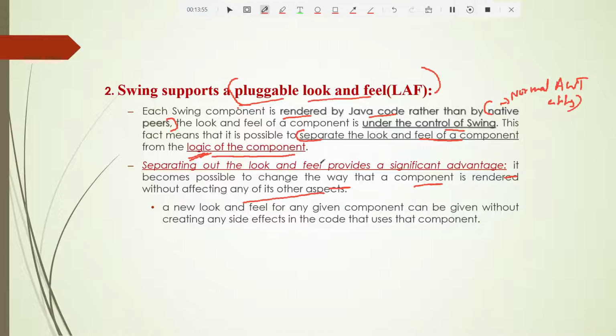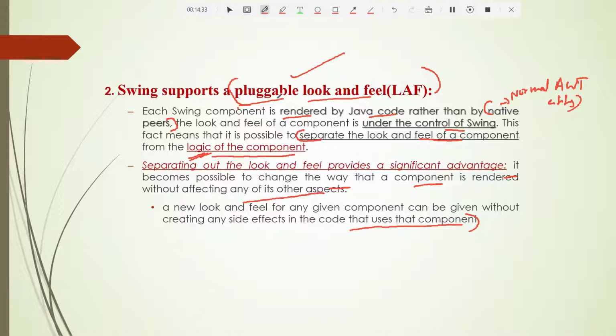If you develop something using Swing, here I have taken a button as the example, then we can do this, students. A new look and feel for any given component can be given without creating any side effects in the code that uses that component. So that is the second one, pluggable look and feel. In short, in different places, if you want Swing to look different as per the operating system needs or as per the client needs, then you just have to make changes to the view part of the code.